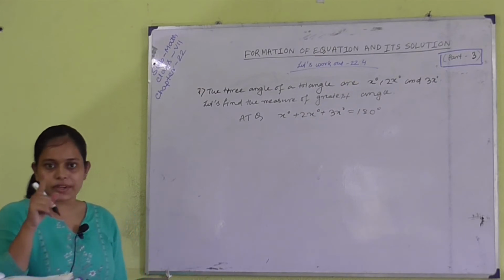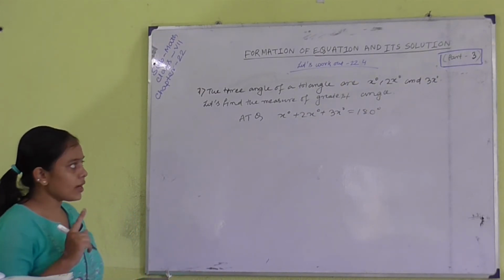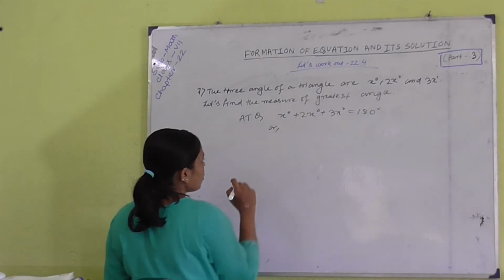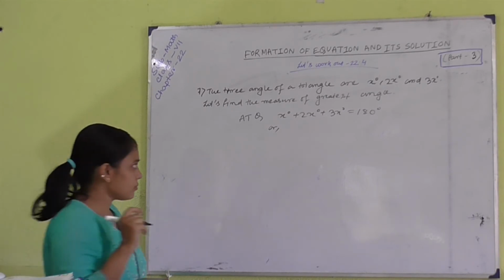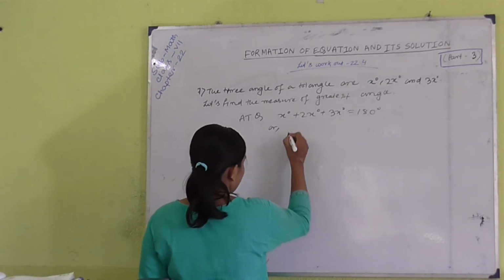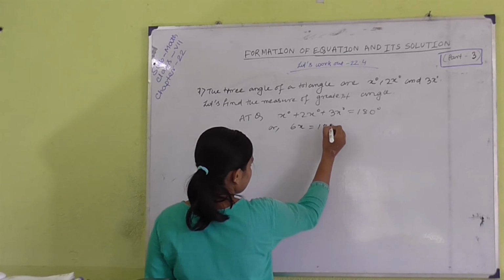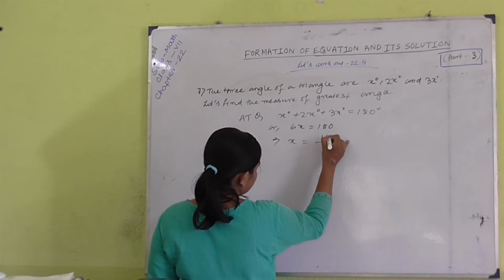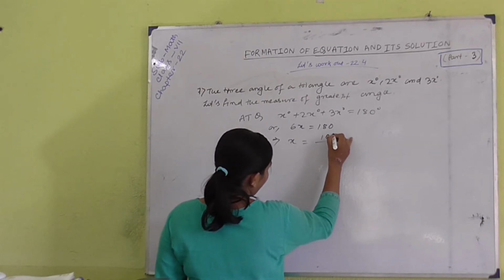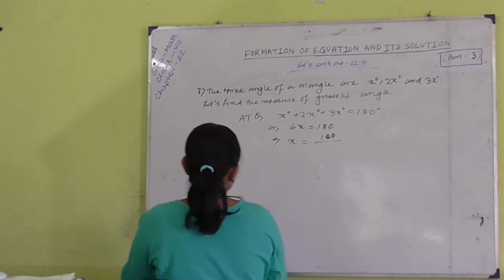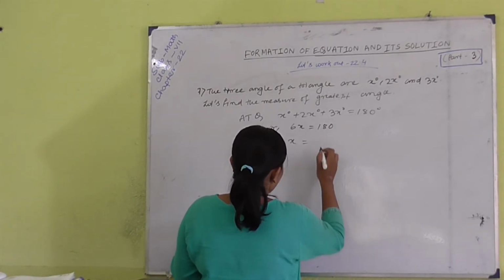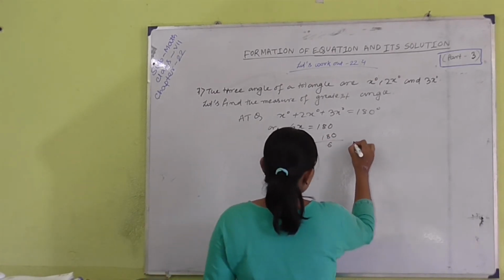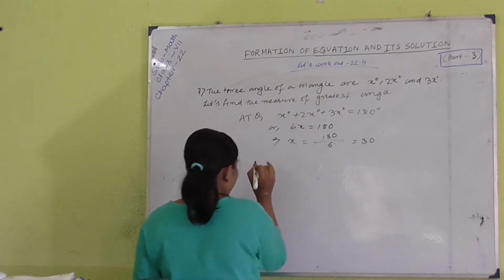Because the sum of the three angles of a triangle is 180 degrees. All of you know that. Then try to solve and find the value of x. x plus 2x plus 3x, that's equal to 6x equal to 180. 6 is multiplied here, so 6 will be divided. So, 180 will be divided by 6 by the transposition rule. So, we get 30. So, the value of x here is 30.